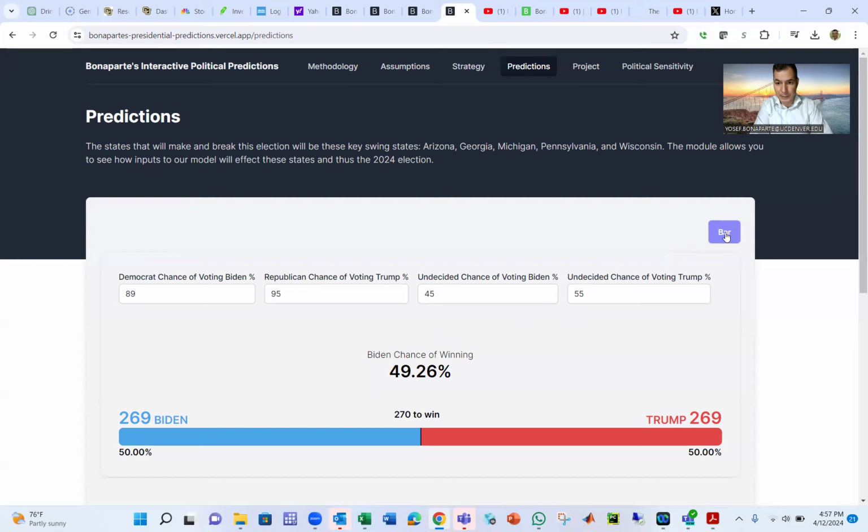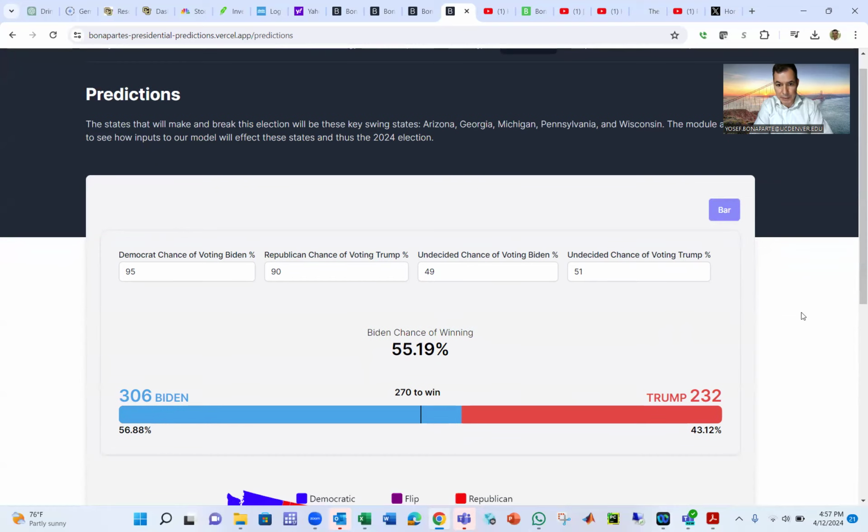And here's my map, basically. By the way, I want to go with the 95. I still think 95 is going to vote. I think Republicans still have a problem, but I think the independents will break more to Trump. So that's my analysis. And show me the map now. And here's my map.